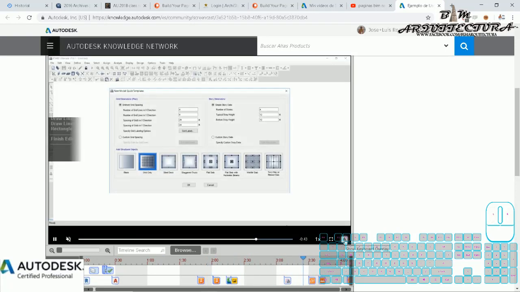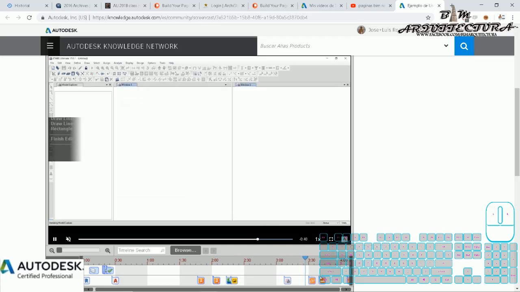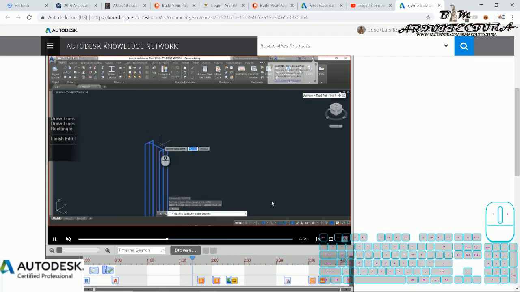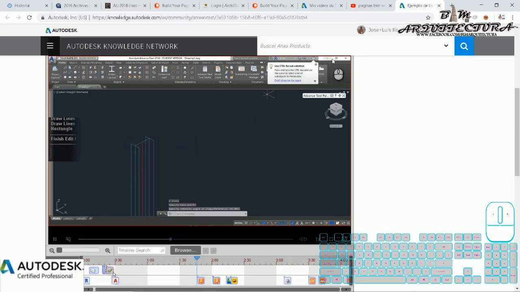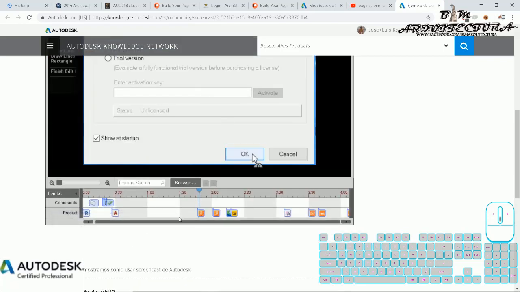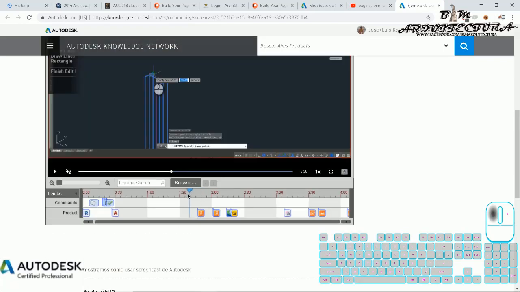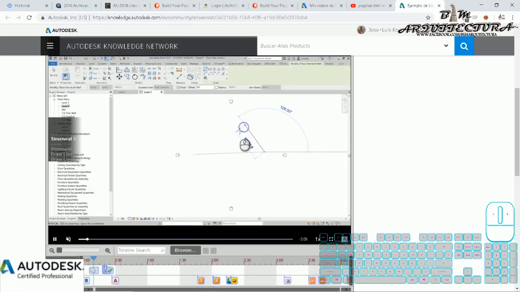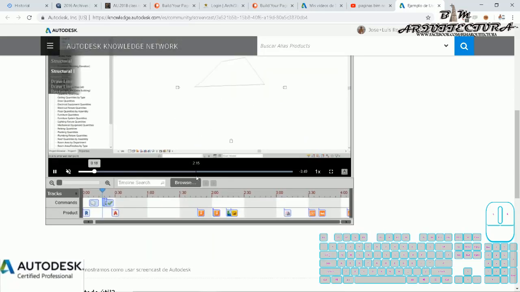It doesn't appear for the other software because you can record the information, but the keyboard or the shortcut that you are using doesn't always appear in these elements. But I think it's pretty good if you use AutoCAD, Revit, or Inventor.